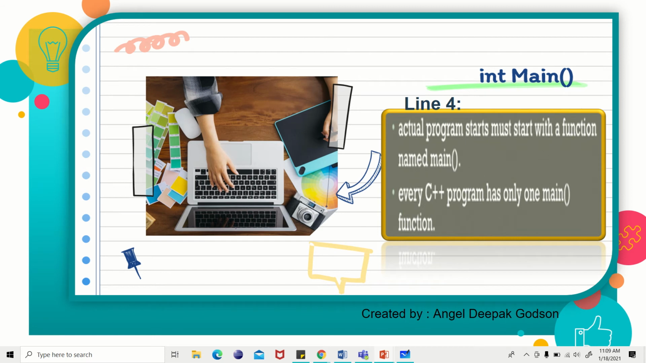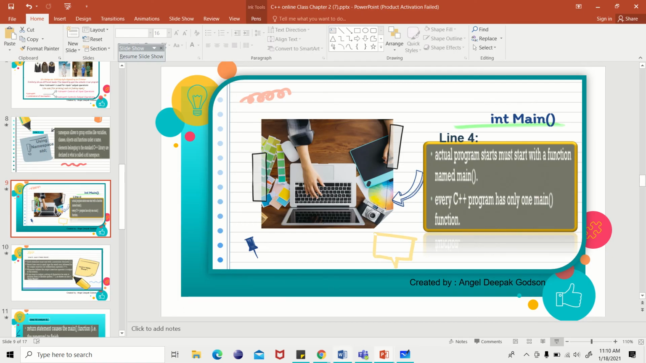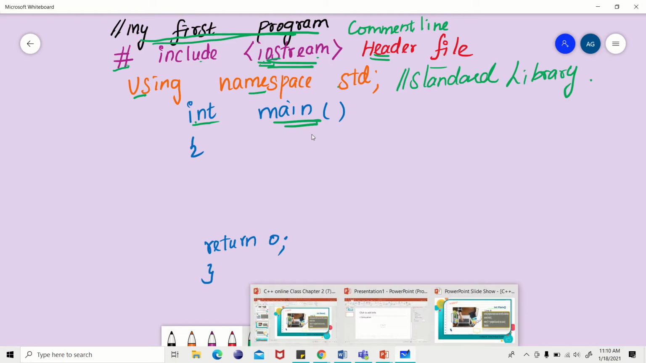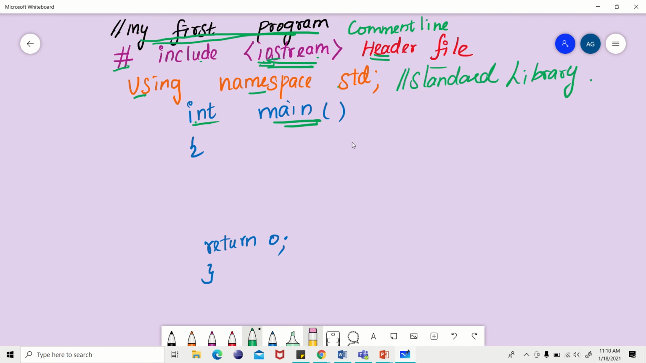Okay, so let's move on to this. So this is the actual start of the program, and then don't forget this bracket. This is the open bracket, and when you have an open bracket, you should have a close bracket. If you are not writing this, the compiler will give you an error message stating that you have an error in the program. Okay, so this is the starting and ending of the C++ program.